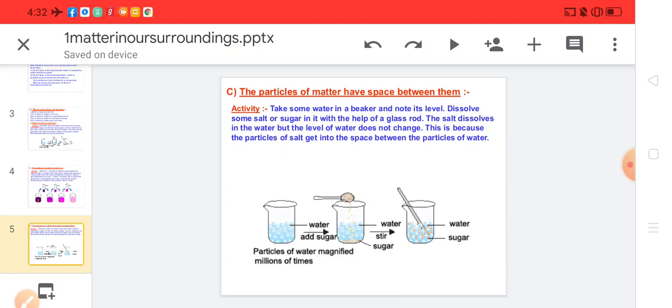This is because the particles of salt get into the spaces between the particles of water. So this shows that the particles of sugar or salt occupy places between the particles of water. That means there is space between the particles of water. So we can say that the particles of matter have space between them.